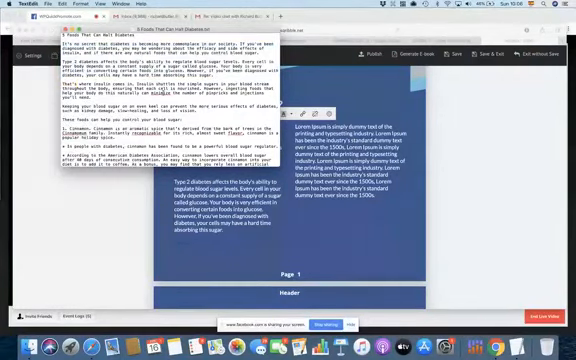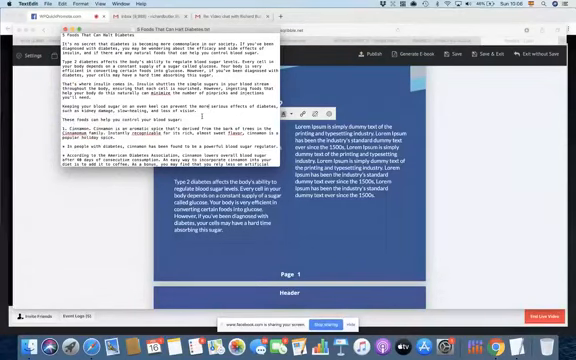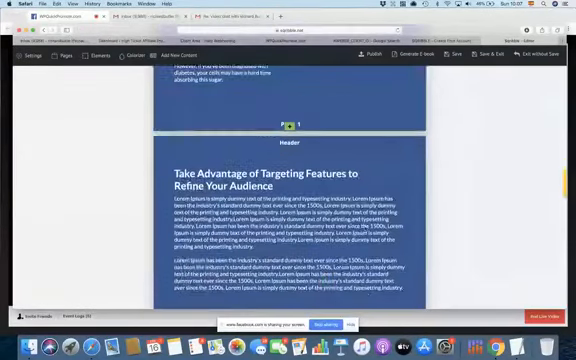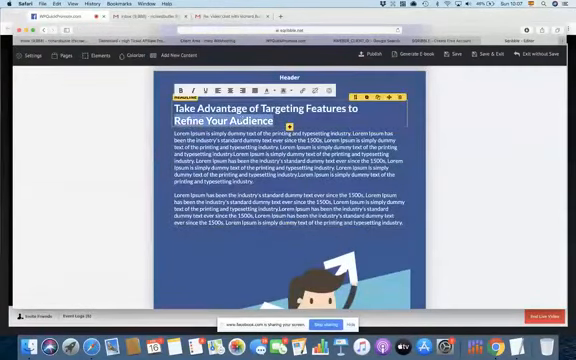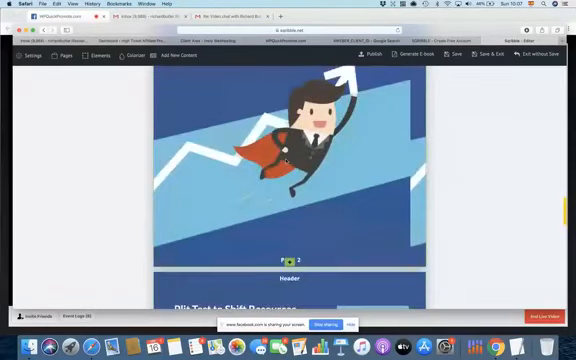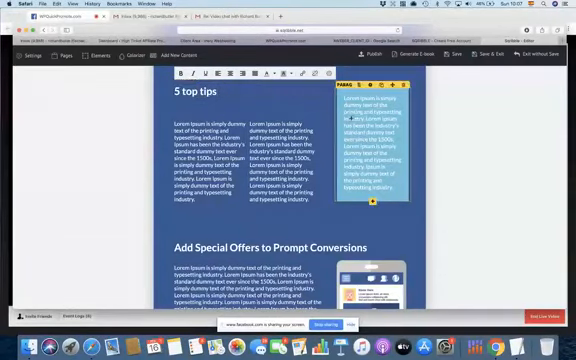So let me just highlight there. Now it's on my Mac here. Okay, so I would paste everything in here. I'd put in a new headline, breaking the addiction. I would put in another headline here, 5 top tips. And here I can change everything here.